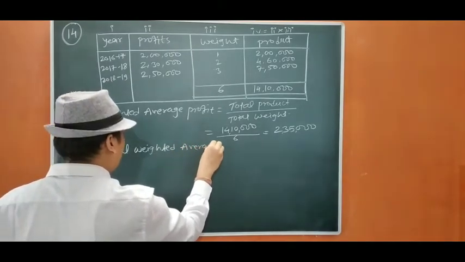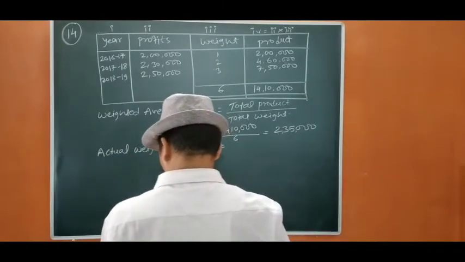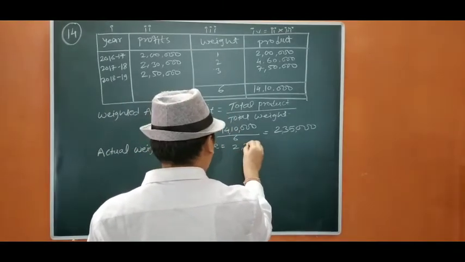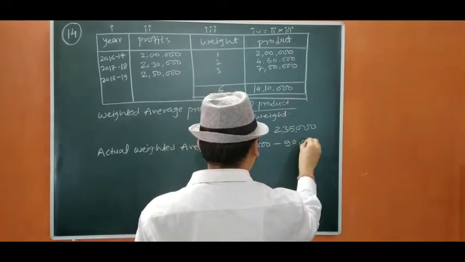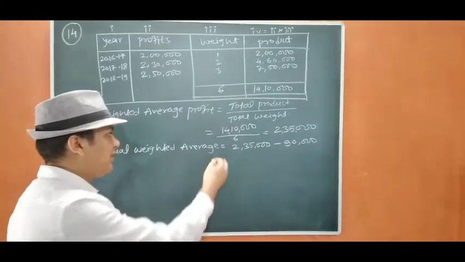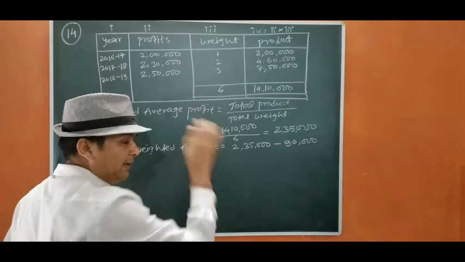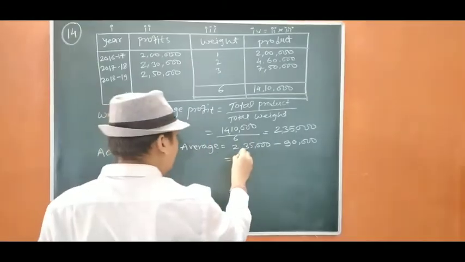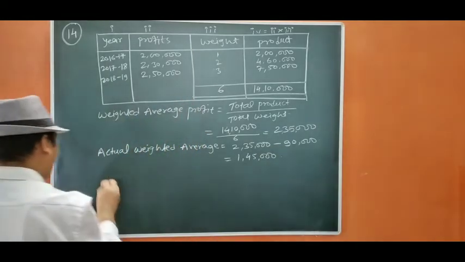Now we are going to deduct to calculate actual weighted average, because we have to pay the remuneration to partners 90,000 per annum. Okay, so we are going to deduct from this 2 lakh 35,000 minus remuneration 90,000. I have explained in my basic why I am going to deduct here, or you can deduct from each and every profit. Okay, but this is the best way to do so. So I have deducted here.